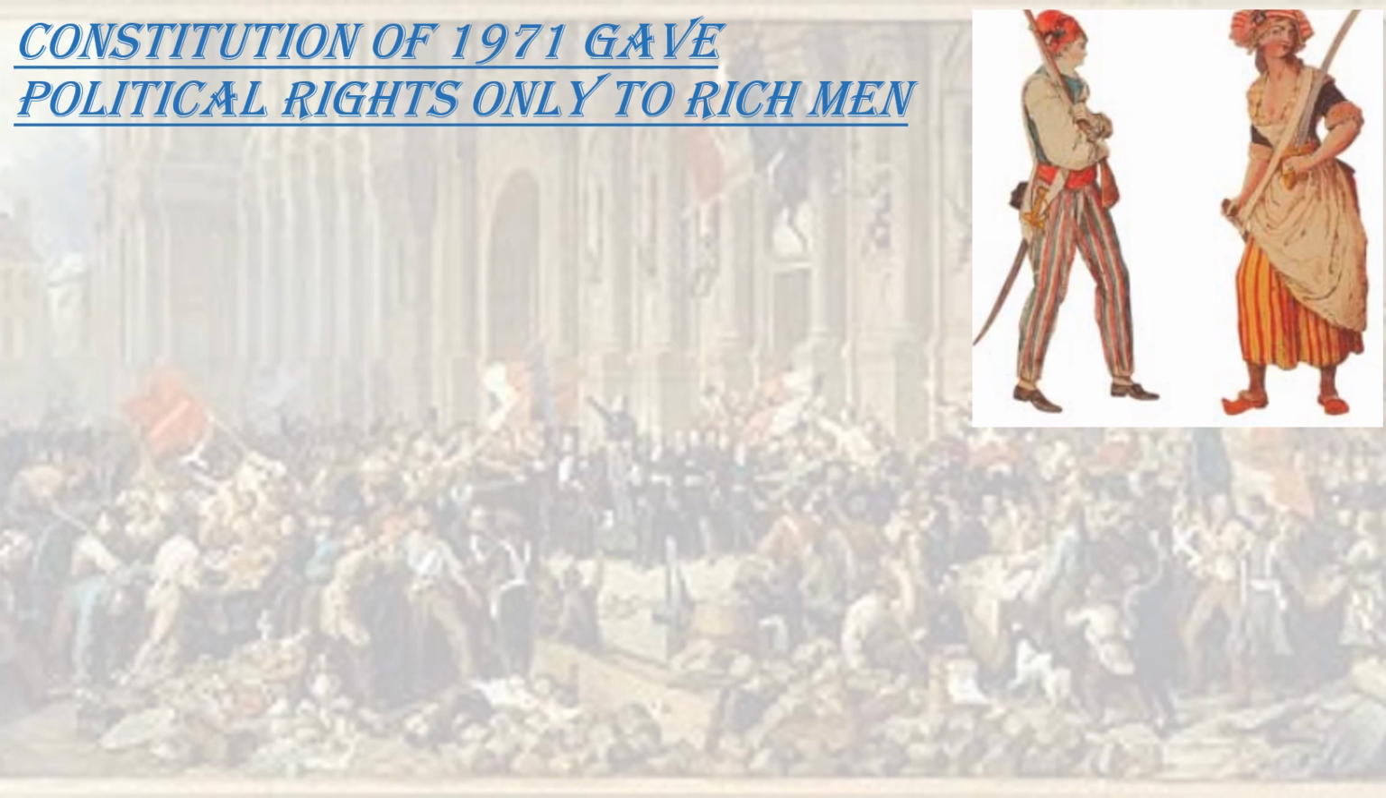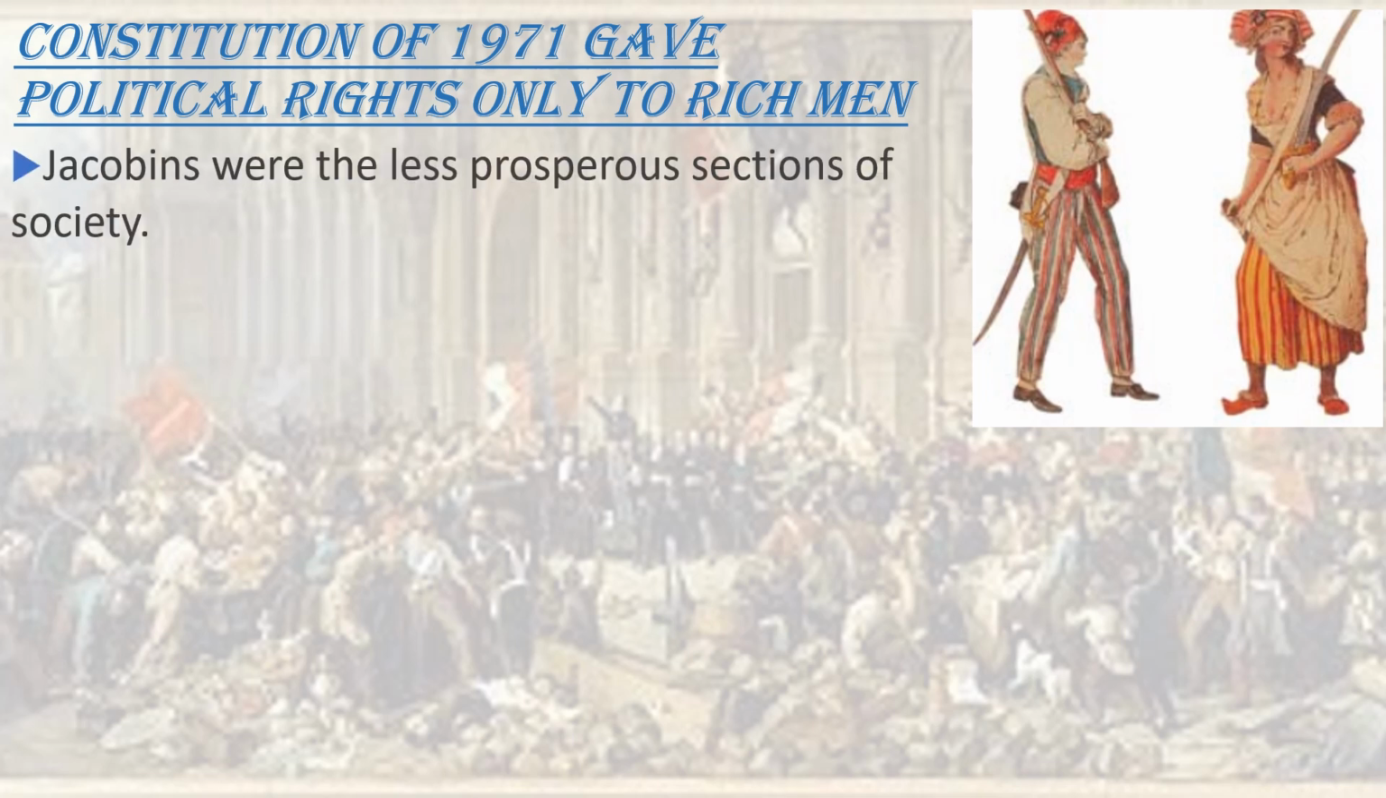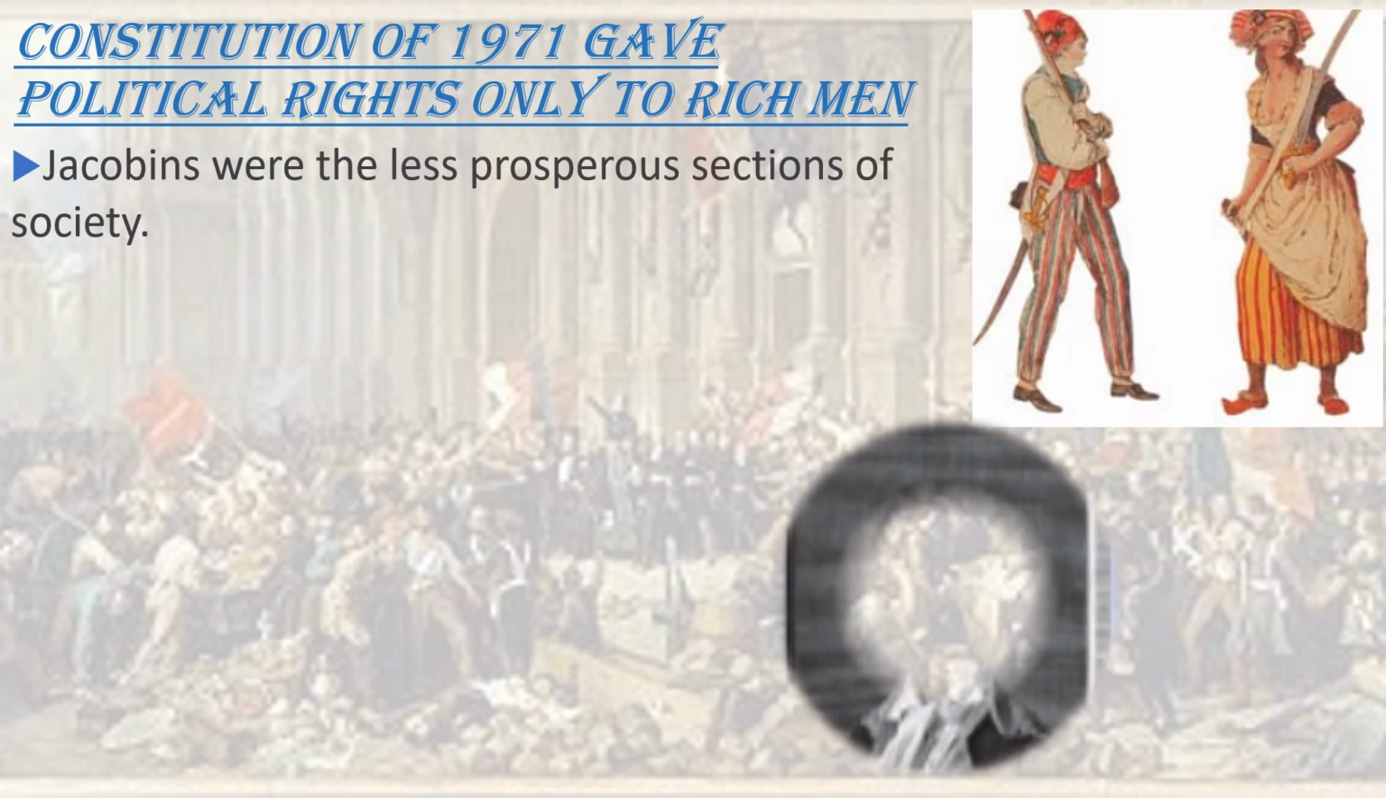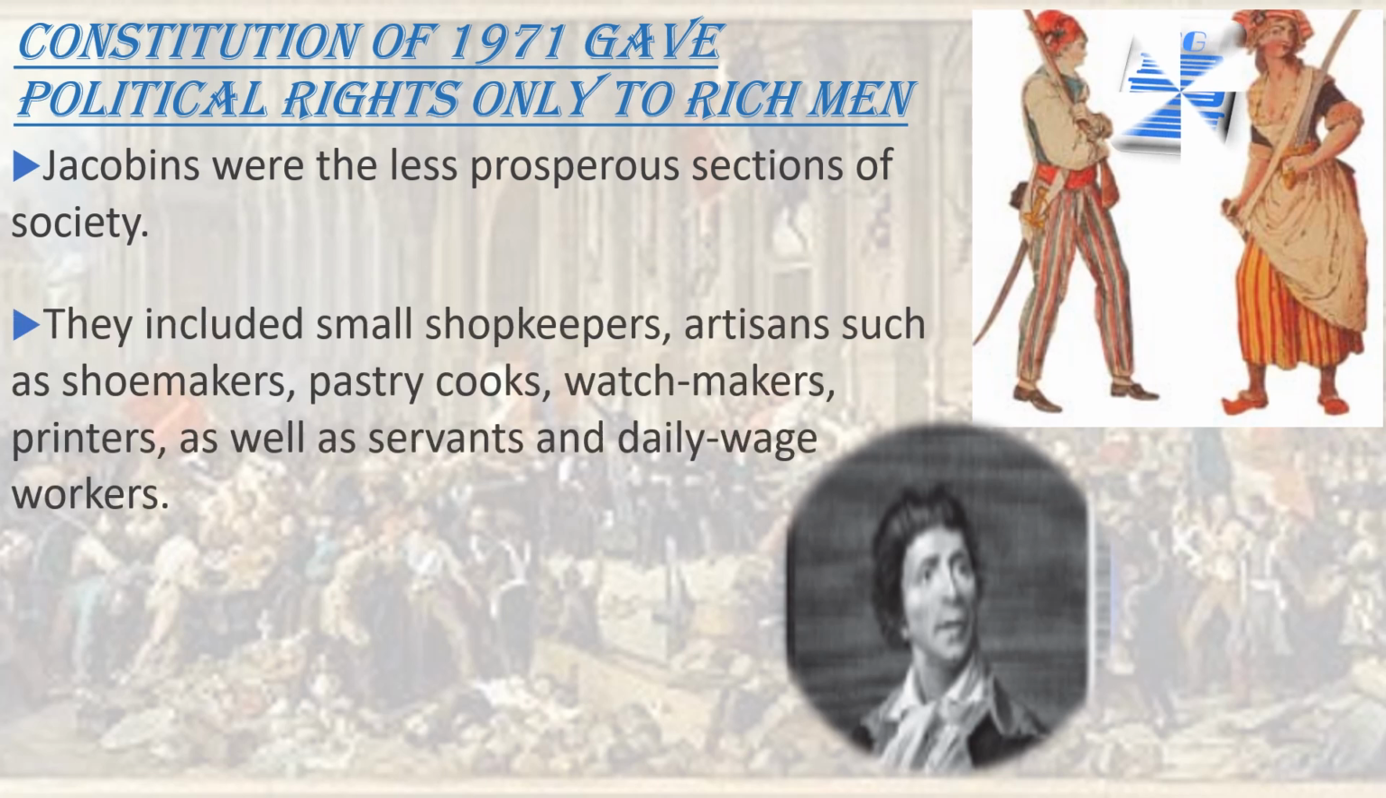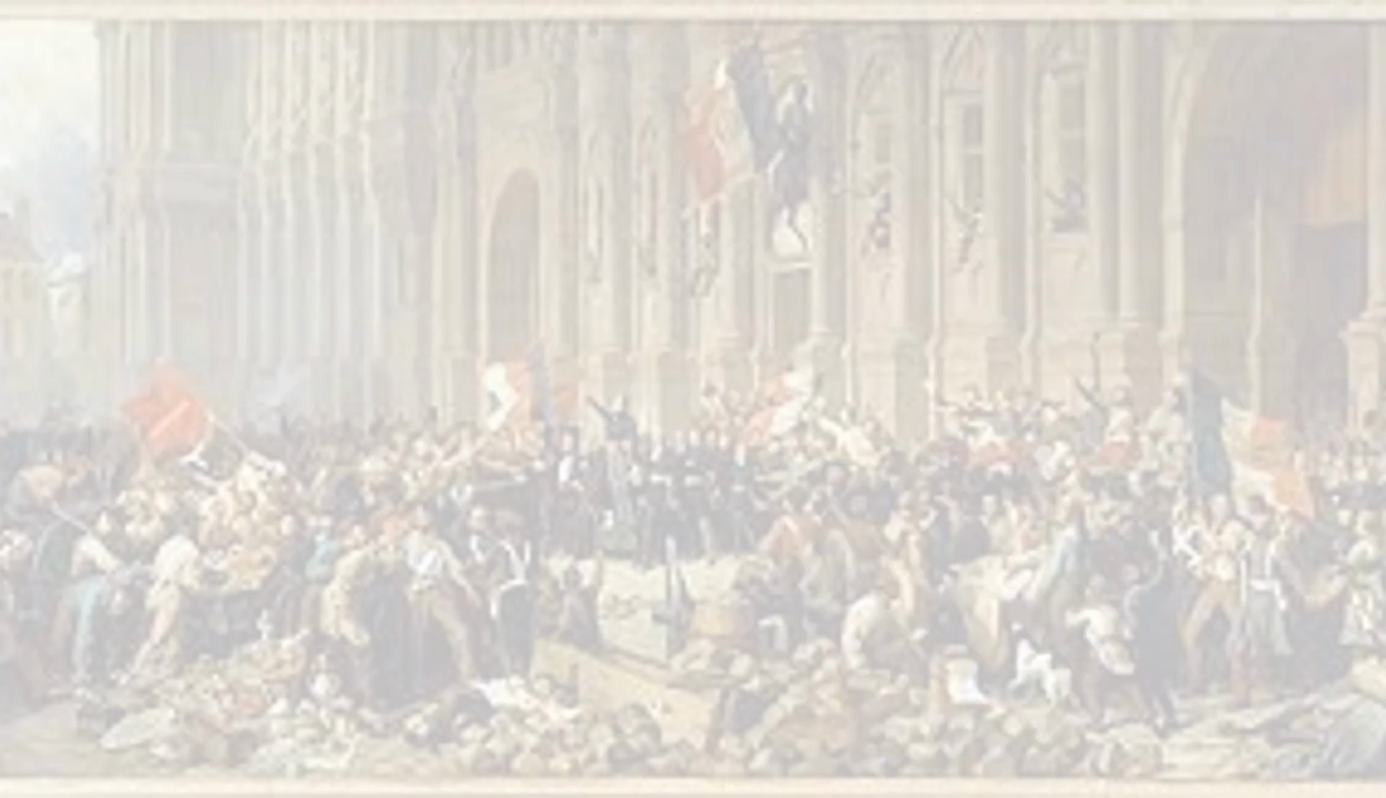The Constitution of 1791 gave political rights only to rich men. Jacobin members began to wear long striped pants similar to those donned by the dock workers. These Jacobins were nicknamed the sans culottes, literally translated as those without knee breeches. Jacobin revolt: on August 10, 1792, Jacobins barged through the Tuileries Palace and held the king hostage for several hours.